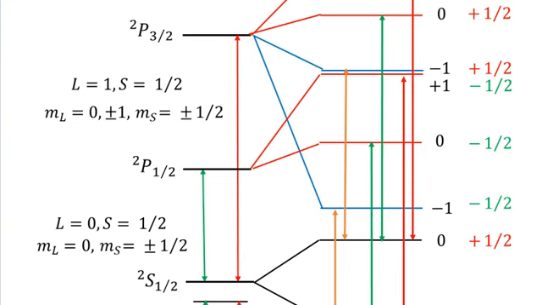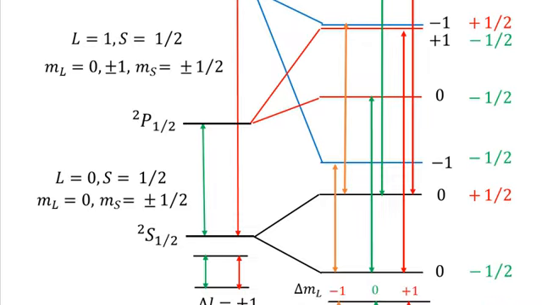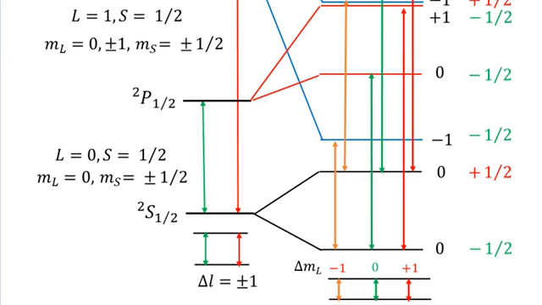If we don't have the magnetic field, then only these two lines are observed, sodium D1 shown in green and sodium D2 shown in red, under the selection rule of delta L equal to plus minus 1.